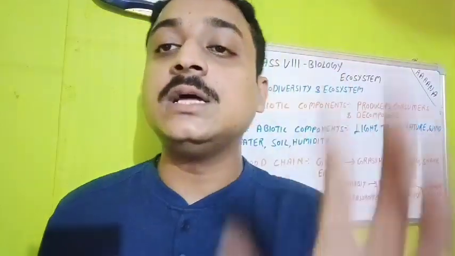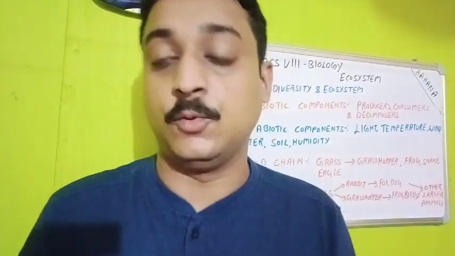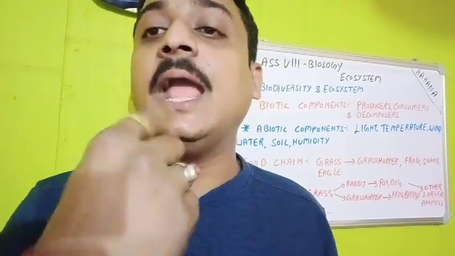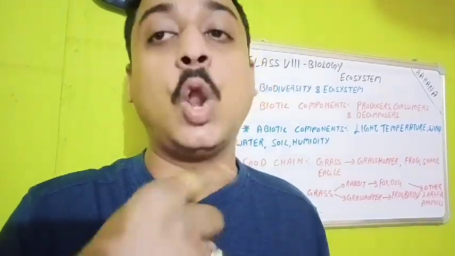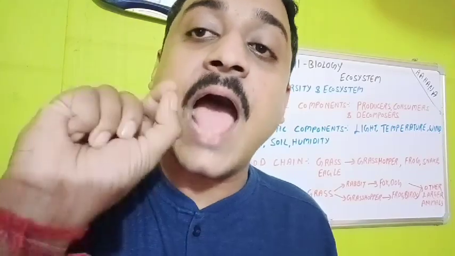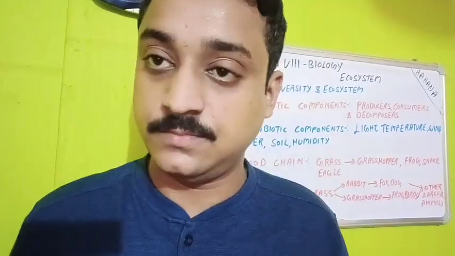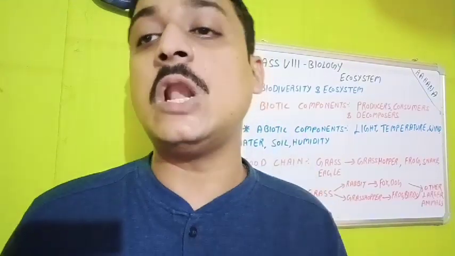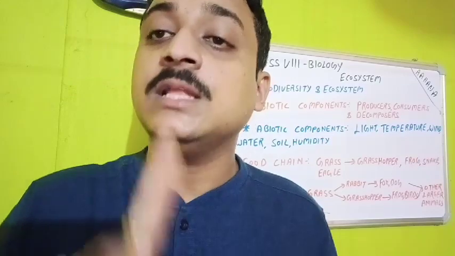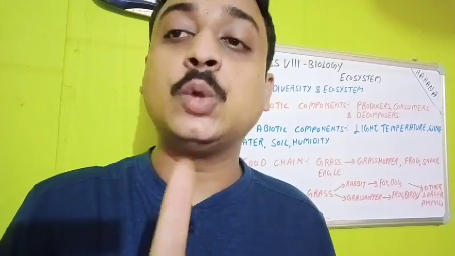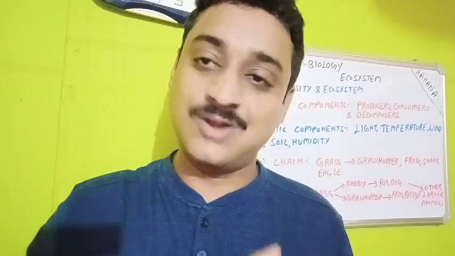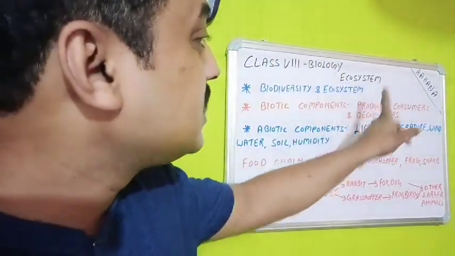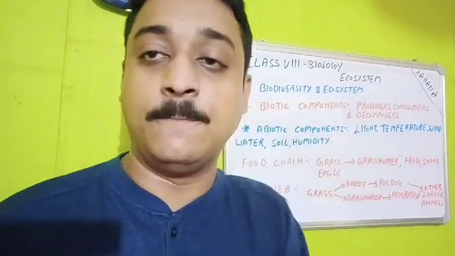Under an ecosystem, there will be a biotic component and an abiotic component, a living component and a non-living component. The living component has to approach the non-living component, means it will have a proper interaction with it. If this is not happening, then the living component of the ecosystem cannot sustain.